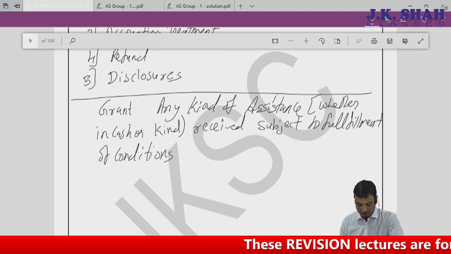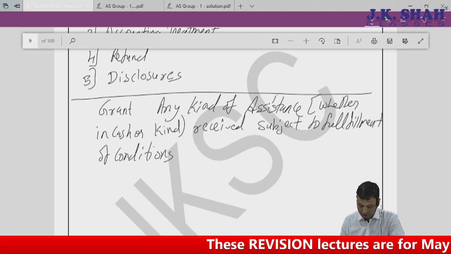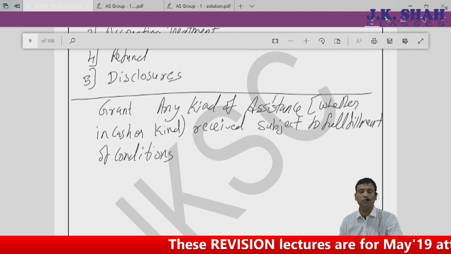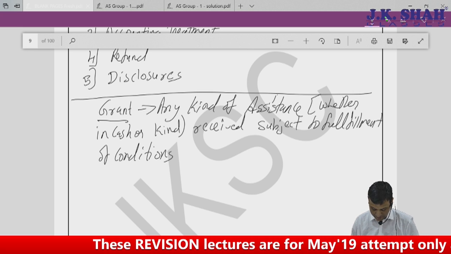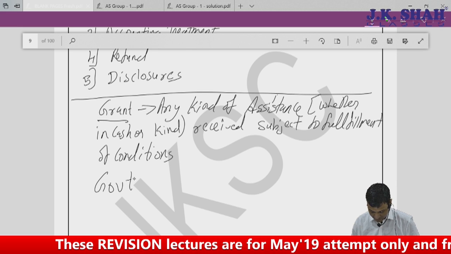Any kind of assistance whether in cash or kind received subject to fulfillment of condition, that is nothing but your grant. Then what do you mean by government?